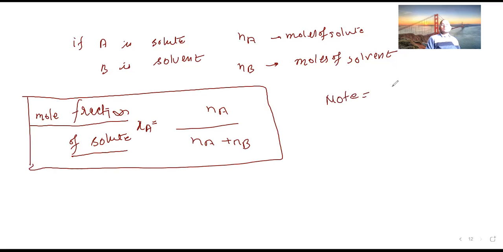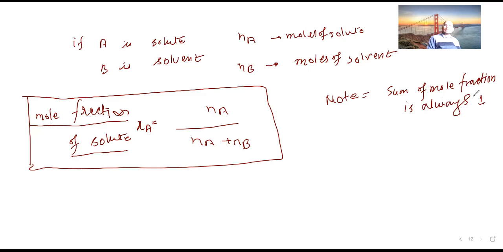Now the note says the sum of mole fractions is always one. Got it?